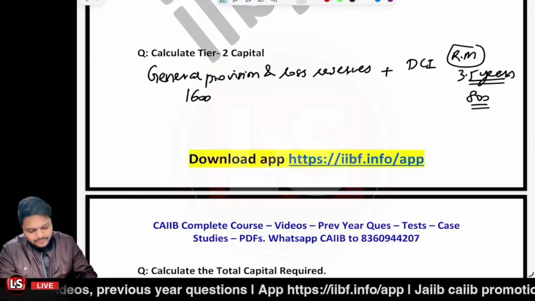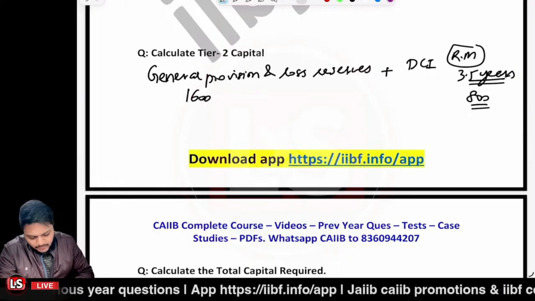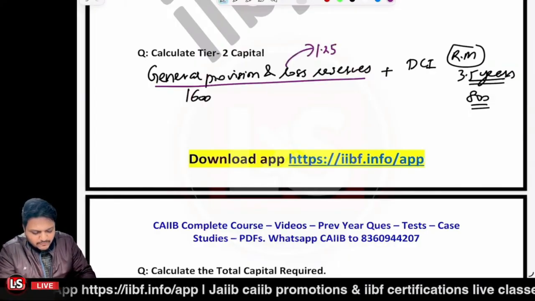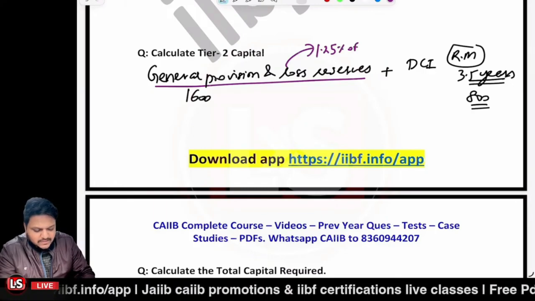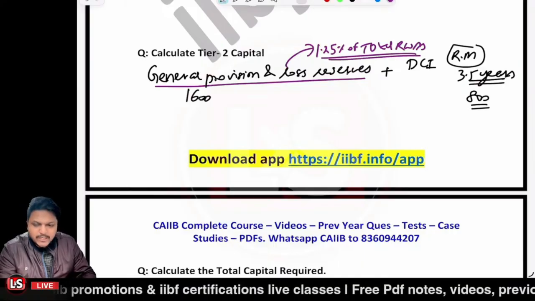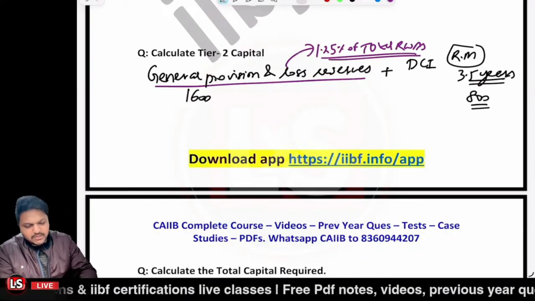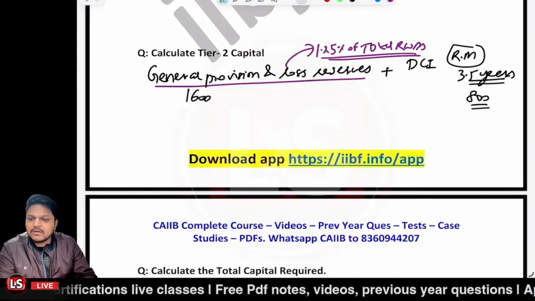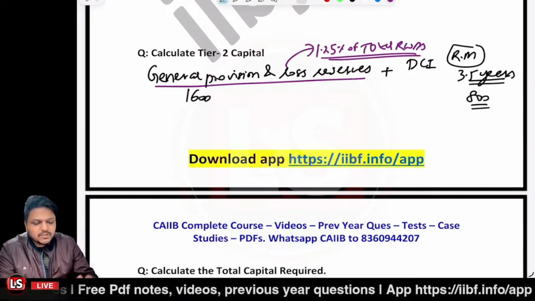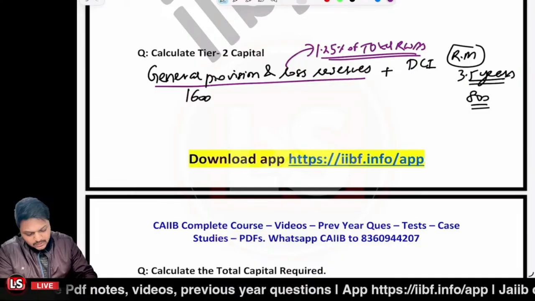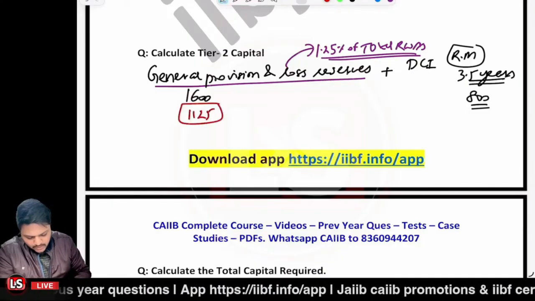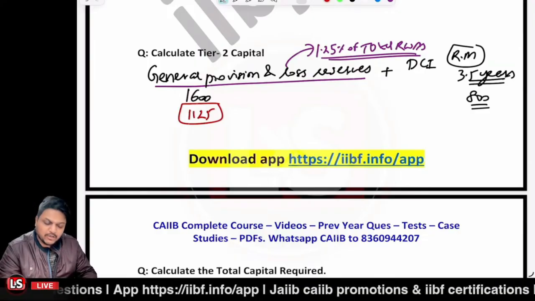That was the scenario. Now, for the general provision and loss reserves, the maximum limit is 1.25% of the total risk-weighted assets. For the total risk-weighted assets, 1.25% is accountable toward the general provision and loss reserves. So total assets are given to be 90,000 multiplied by 1.25%. So it is 1125. Only this is accountable toward the tier 2 capital, right? And not the other one.